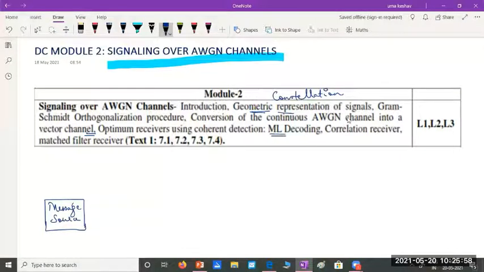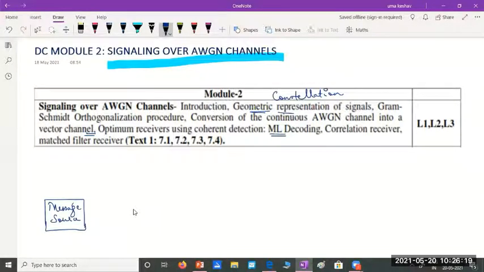We also study something known as correlation receiver and matched filter receivers. So basically here we'll be checking what type of signals or what type of signaling we should do to transmit efficiently, how we should choose the signals.